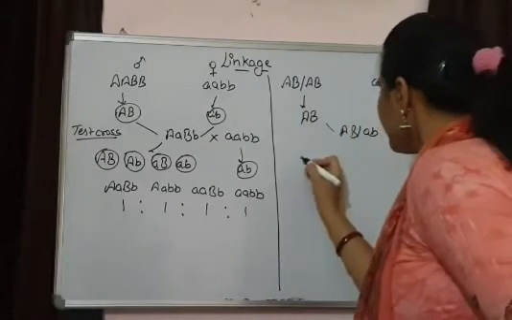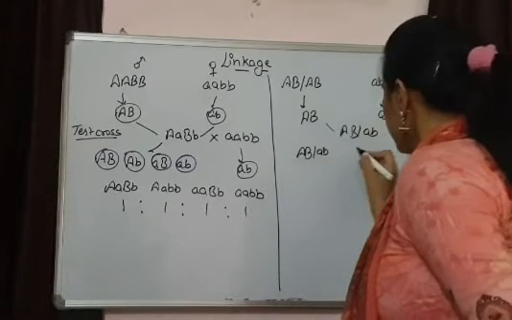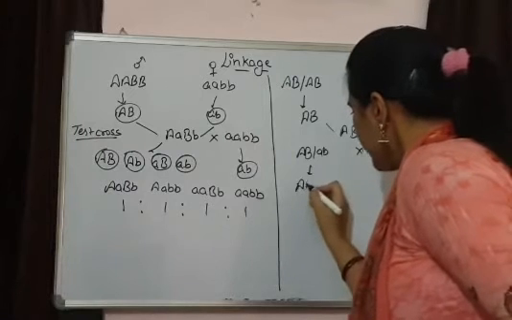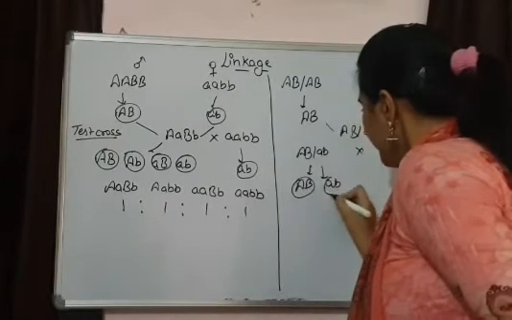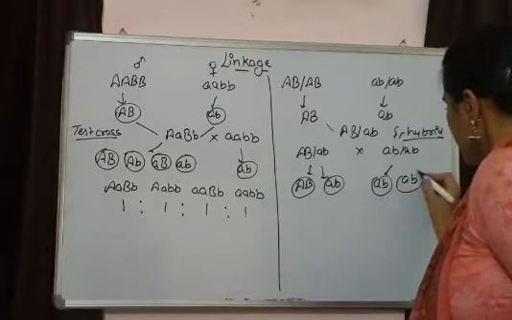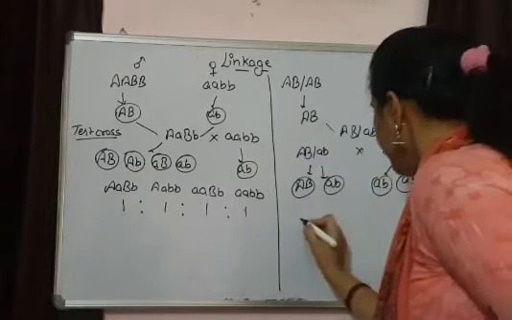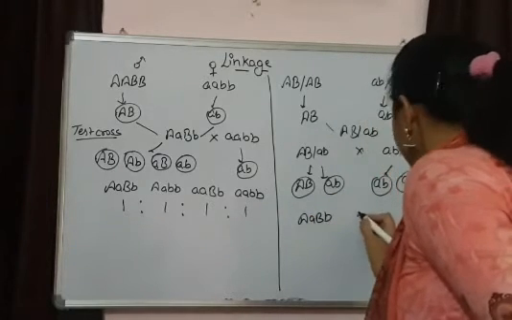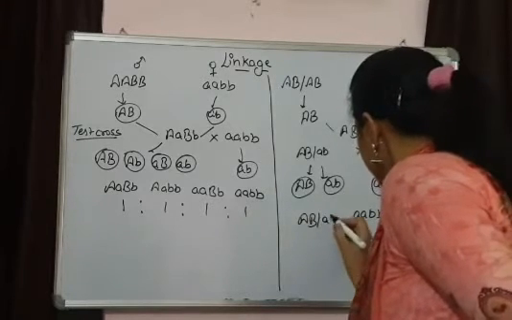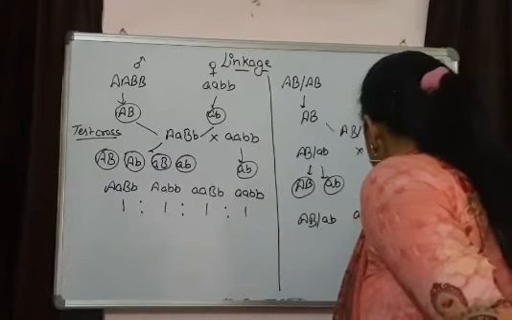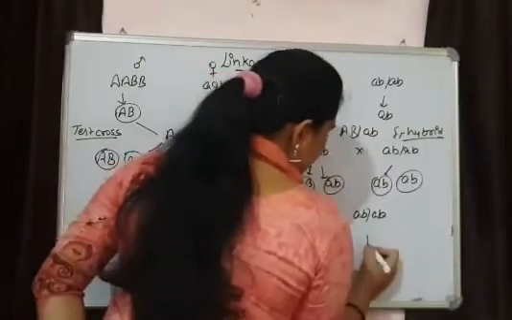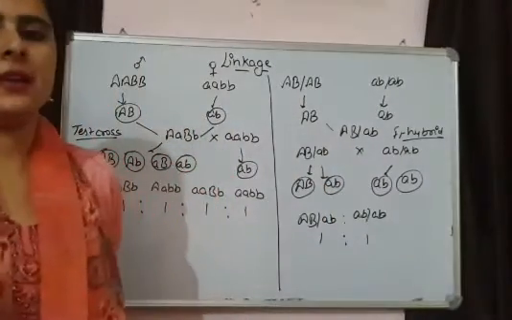Now if I am performing a test cross, meaning a cross with the recessive parent, suppose these are the gametes that are going to form from here. There is no separation of genes. They are all together. Here also. And if I combine them, these are the two types of progenies that are present. One is dominant and one is recessive.